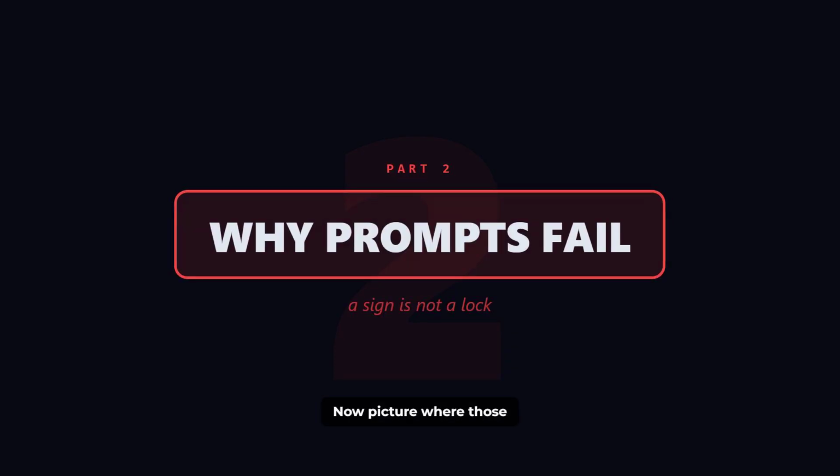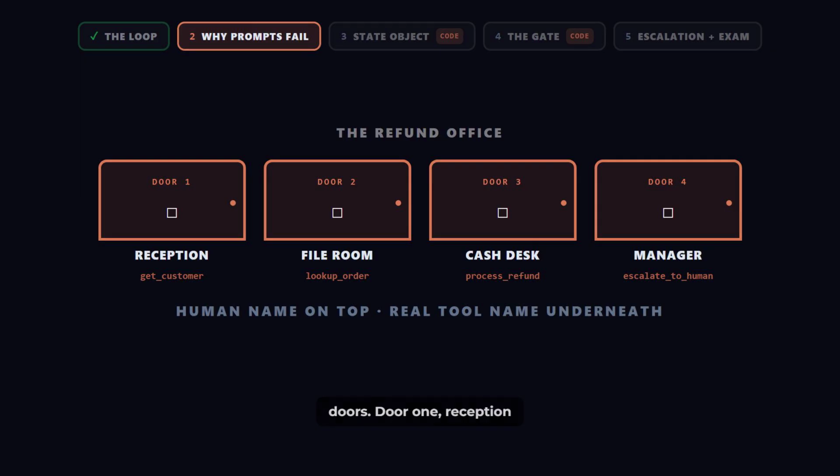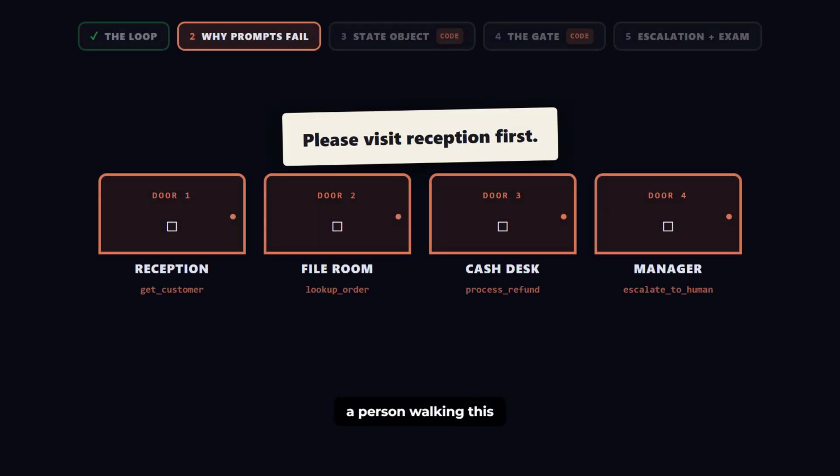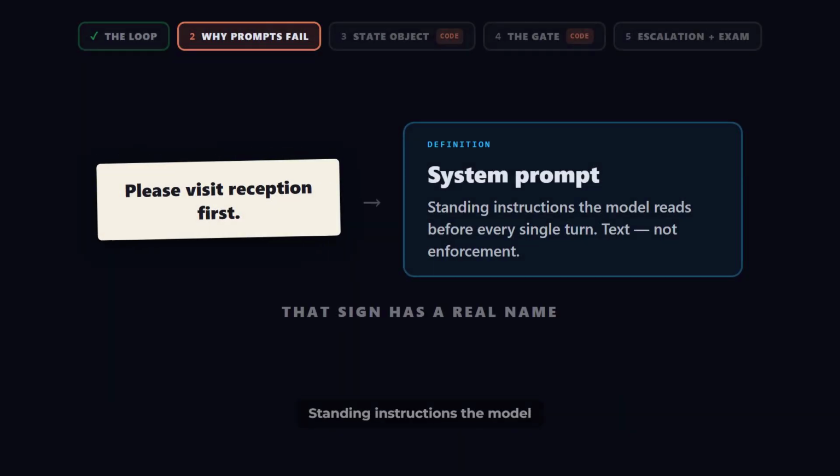Now picture where those tools live. A refund office, 1 corridor, 4 doors. Door 1, reception, they check who you are. Door 2, the file room, they find your order. Door 3, the cash desk. Door 4, the manager. Your AI is a person walking this corridor. Right now your rule is a sign in the lobby. Please visit reception first. That sign has a real name. The system prompt. Standing instructions the model reads before every single turn.